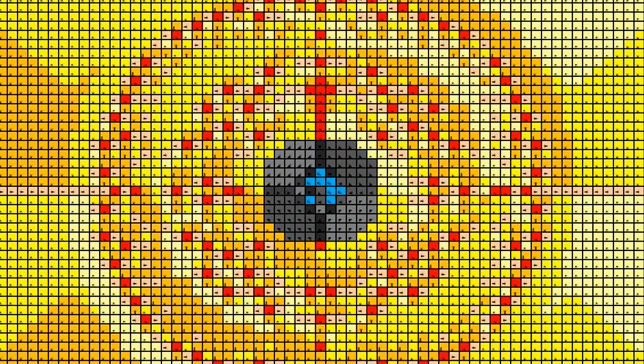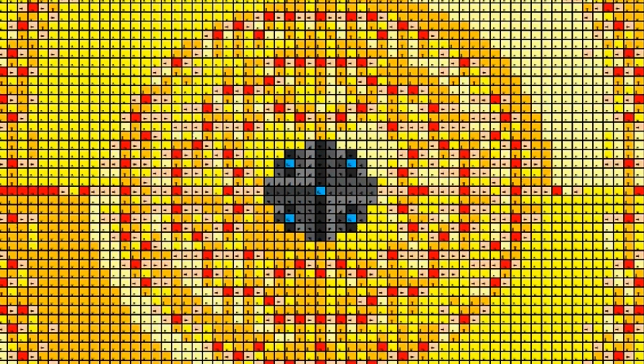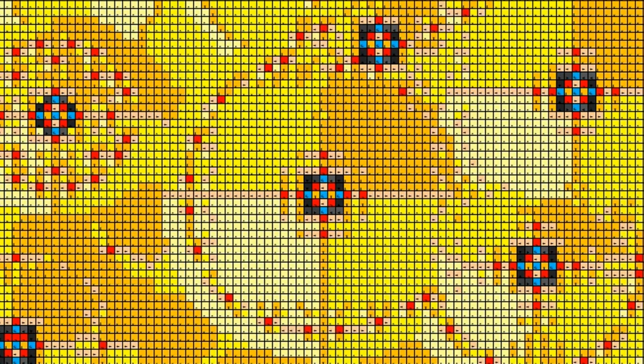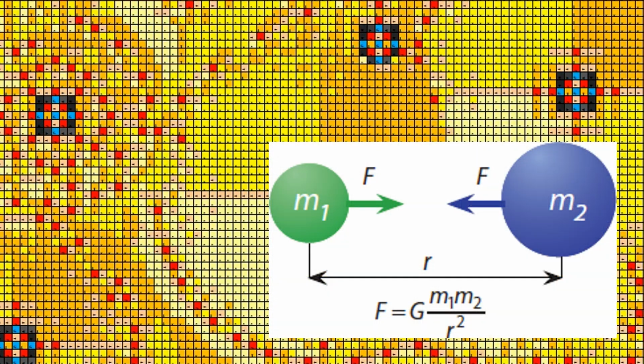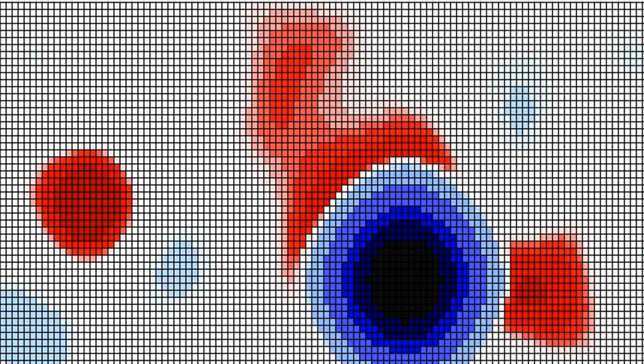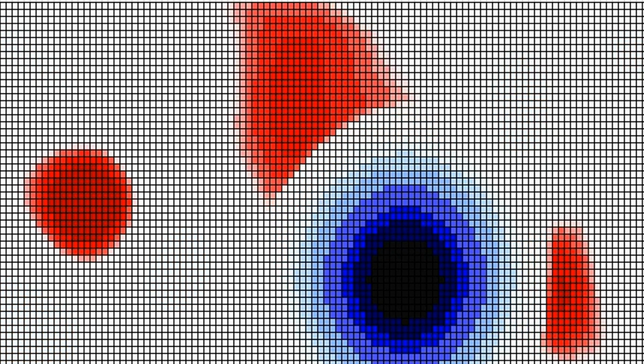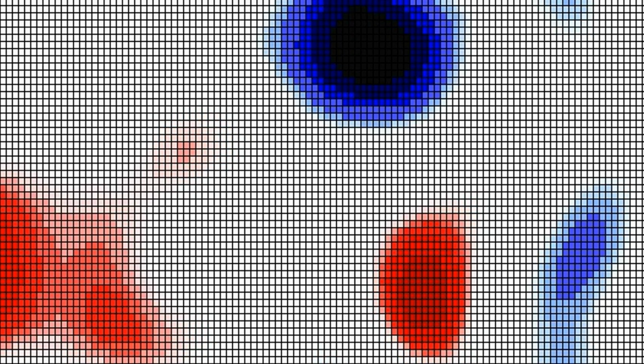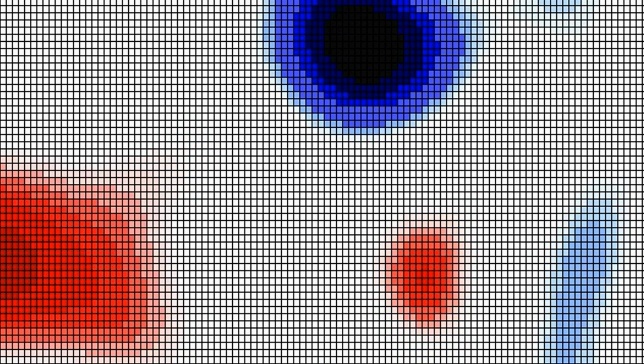Now, gravity is one of the easier equations to derive from the optimum theory equation. Remember that to derive Einstein's gravity equations, we invert the optimum theory equation. To derive Newtonian gravity, we leave the optimum theory equation in standard form. Now remember that at the Planck scale seen in the optimum theory automaton, gravity equals a fundamental unit, 1. So we enter that into Newton's gravity equation for G. And of course, in the optimum theory equation and automaton, m for mass is equal to energy. So what this equation is simply saying is that the force of gravity is the square of the distance between two masses. And naturally, this is exactly what we see in the Optimum Automaton.